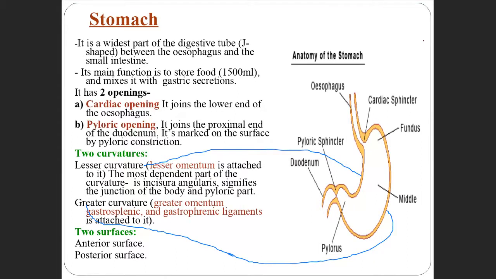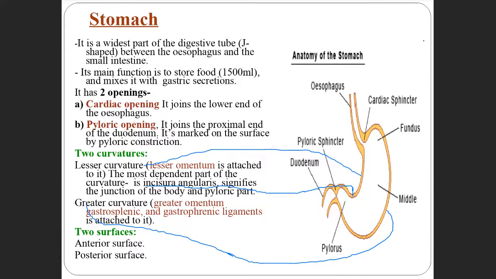In the lesser curvature there is a most dependent part here, this area. This dependent part is called incisura angularis. Dependent part means it is the very narrow part.